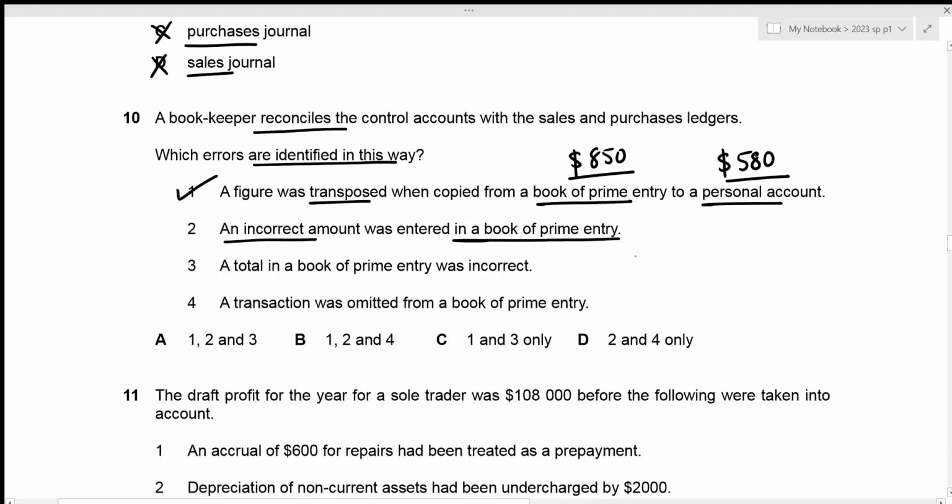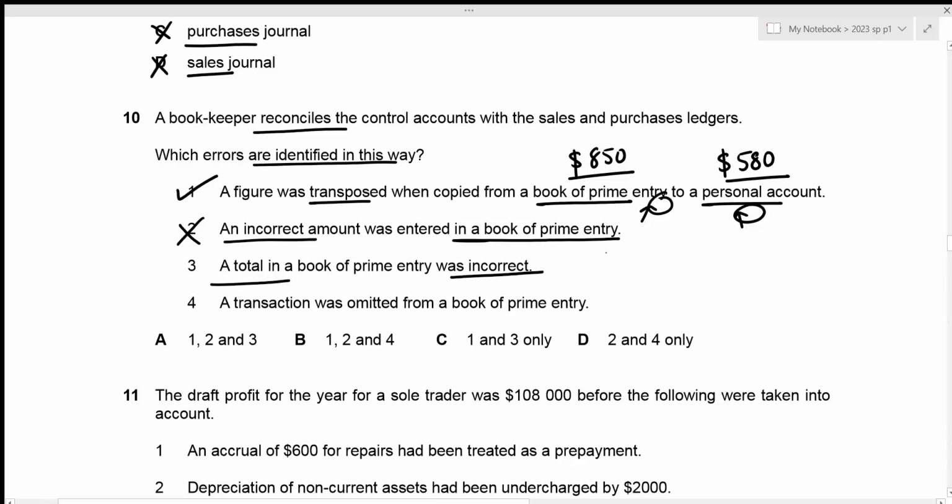The second one is an incorrect amount was entered in a book of prime entry. All right, so this is an error of original entry which cannot be identified by reconciling the control accounts with the sales and purchases ledgers, because whenever we enter an incorrect amount in the book of prime entry, that very same incorrect amount will be recorded in the personal account, which means that these amounts will be reflected in our control accounts as well as the ledgers. So even though the amounts are incorrect, both the control accounts as well as the ledger account are going to have the same value, due to which we cannot identify any sort of errors. So errors of original entry are not identified. This is incorrect.